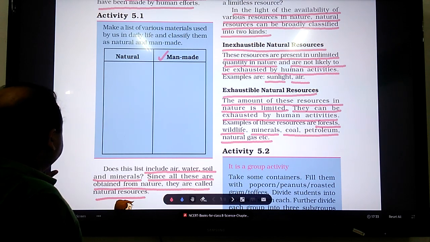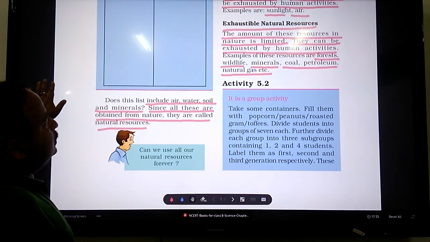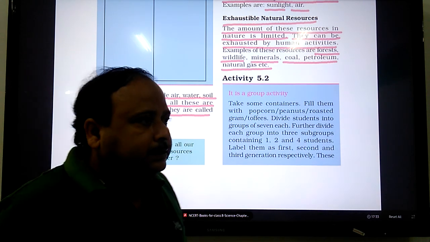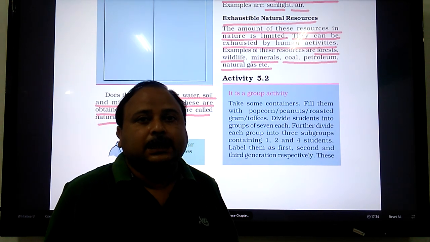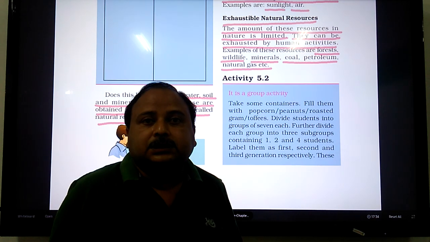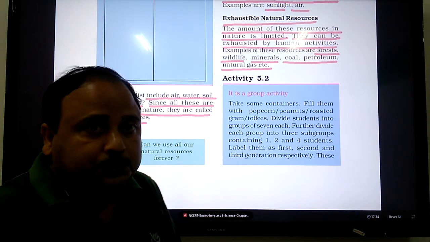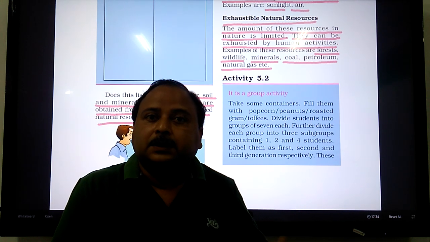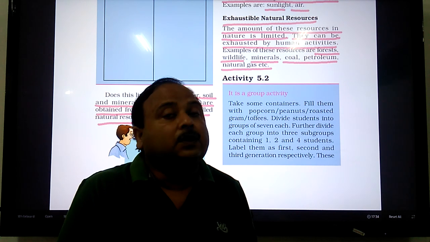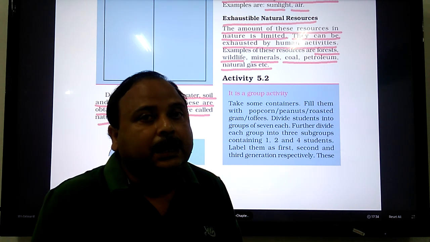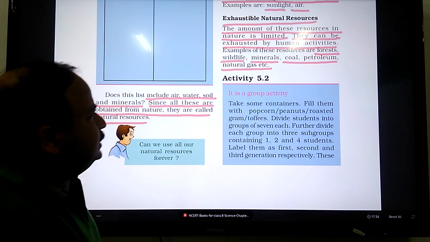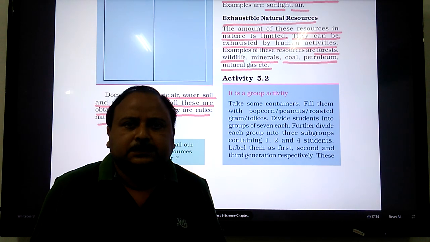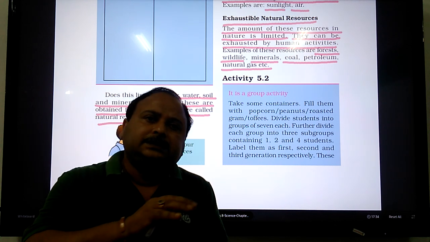This activity is to create an awareness about the use of exhaustible natural resources. This is to create a sensation among you so that you understand while using natural resources we should be very careful. We should make judicious use of these exhaustible natural resources so that our next generations cannot blame us for not having left anything for their use. This is a simple group activity where you need to take a few containers. You take a few containers, you take some bottles.